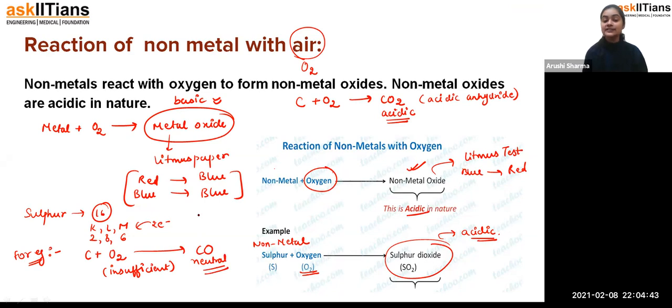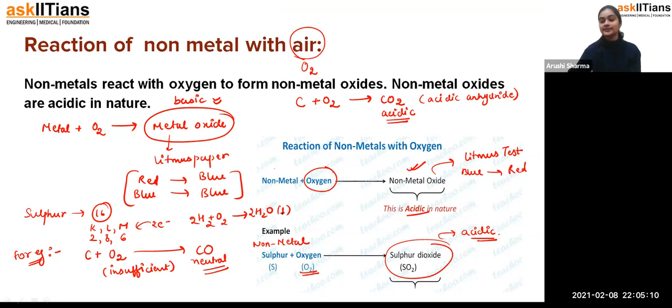Similarly, if hydrogen reacts with oxygen, that is 2H2 and O2, it converts into H2O. Again, students, we know H2O is liquid. So it is also not acidic in nature; it is neutral. So some non-metals form neutral oxides as well.